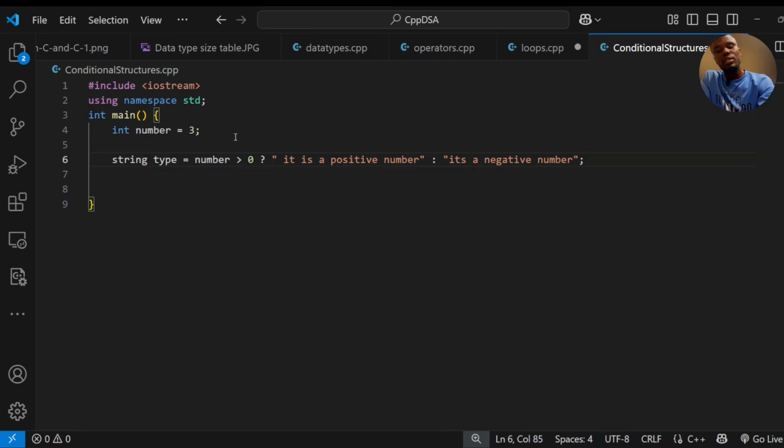this conditional here. Is it greater than 0? If it's greater than 0, that's the question mark. Is it greater than 0? It's positive. Then the colon here is like else. It's like if-else. It's not very readable, but it makes your code look kind of classy and stuff like that. But I don't usually like using it.